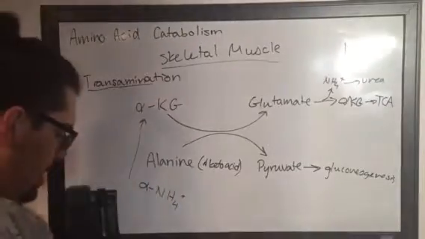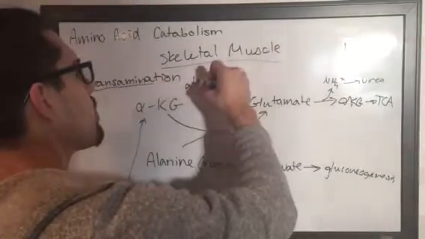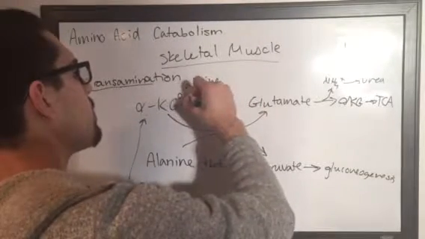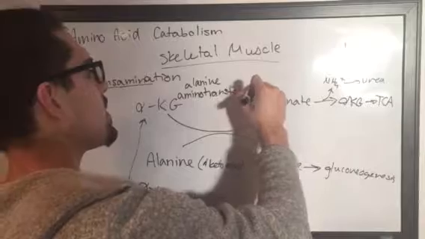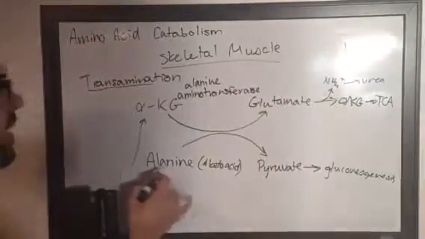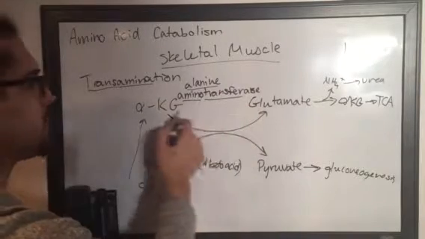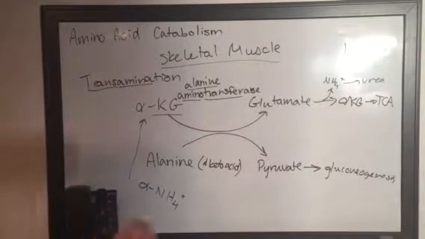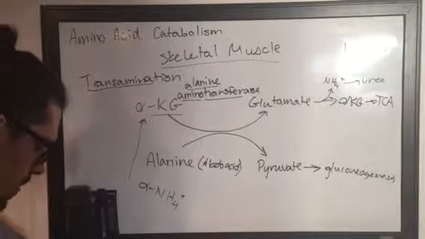Now, the enzyme that does this is termed alanine amino transferase. Now this makes a lot of sense. What is it doing? It's taking an amino group from alanine and transferring it onto alpha-ketoglutarate. Alanine amino transferase. Makes a lot of sense. It's kind of perfect that way.